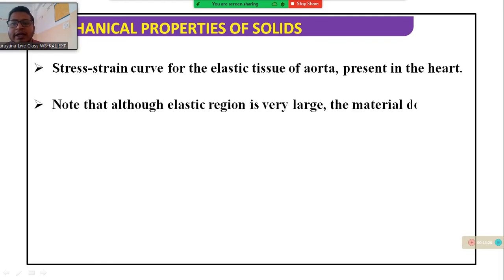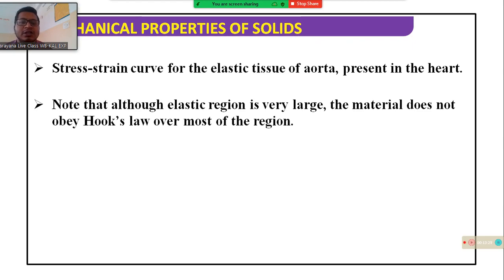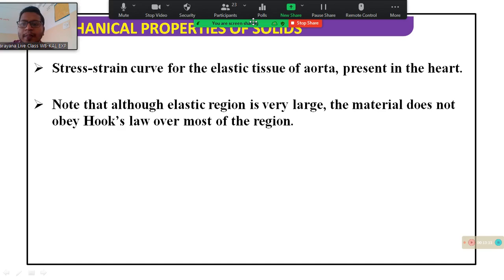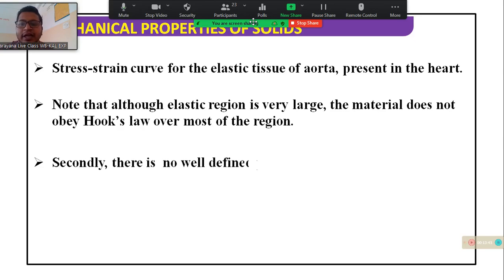Note that although the elastic region is very large, the material does not obey Hooke's law over most of this region. Secondly, there is no well-defined plastic region.